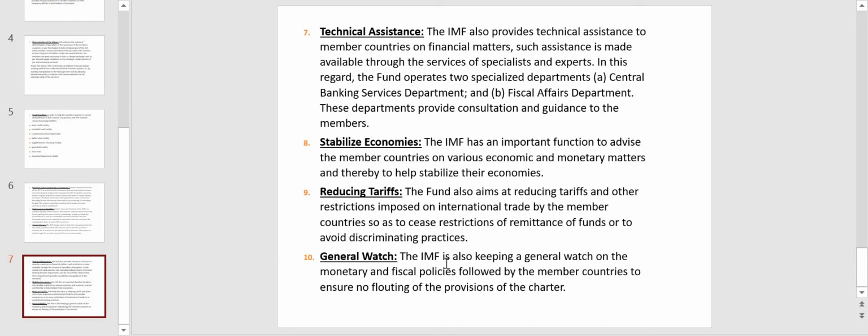And lastly, it is the general watch. The IMF is also keeping a general watch on the monetary and fiscal policies followed by the member countries to ensure no flouting of the provisions of the charter. It is the duty of all member countries to follow the provisions of the IMF charter, and whether it is strictly adhered to or not will be checked by IMF by having surveillance on all the economic activities of member countries. So all these are some of the important functions carried on by IMF.